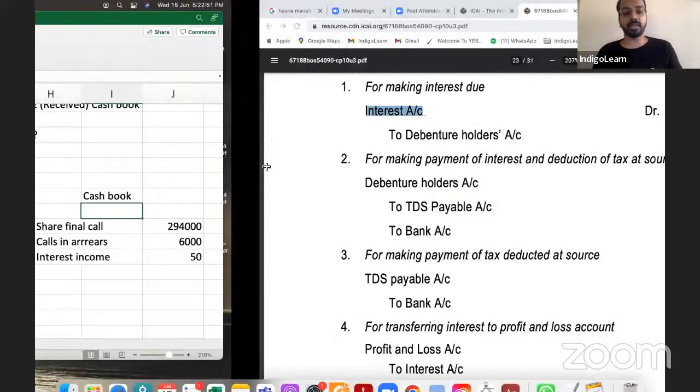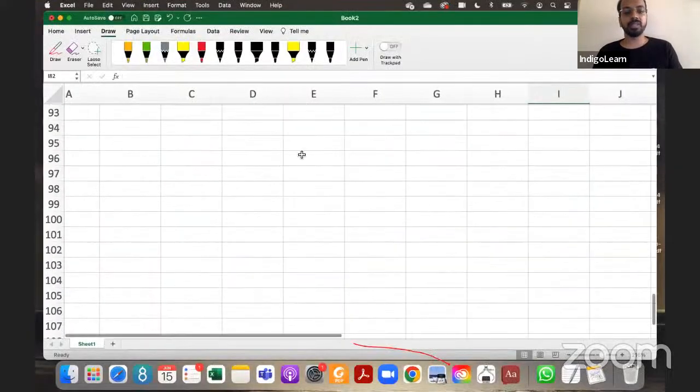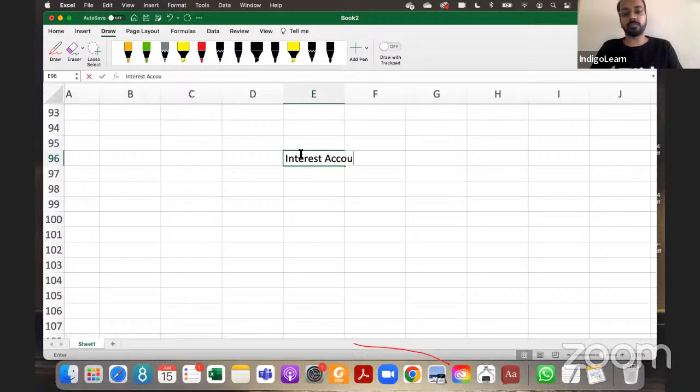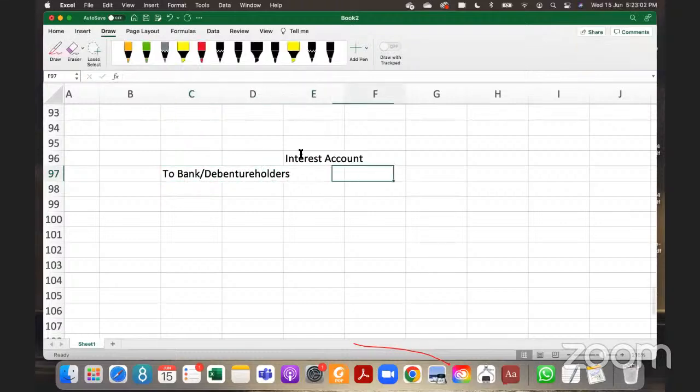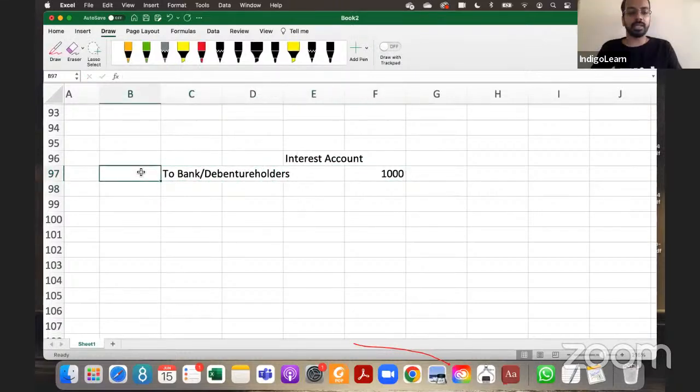So this is an interest account. Let us say to bank, for example, or to debenture holders, whatever you want to write. Let us say it is 1,000. This entry is passed on 1st of January or 31st of March, whatever is the date. This is the entry on the debit side.